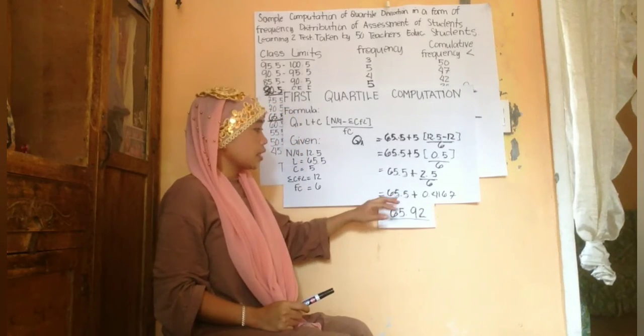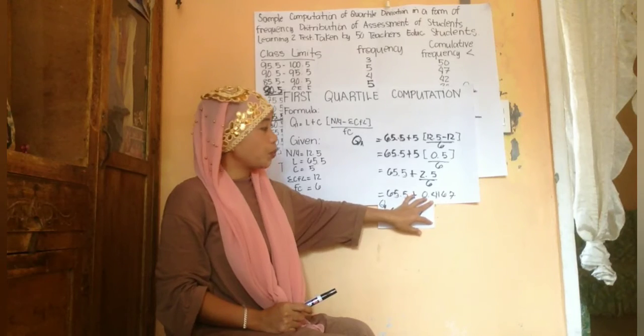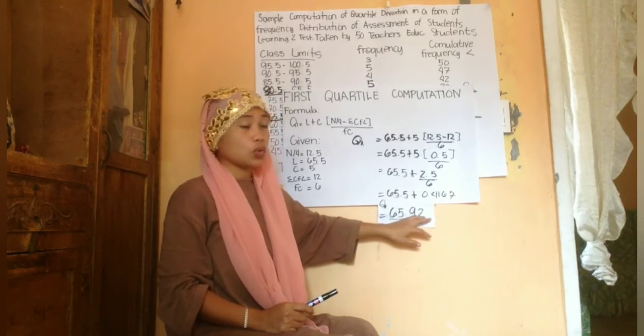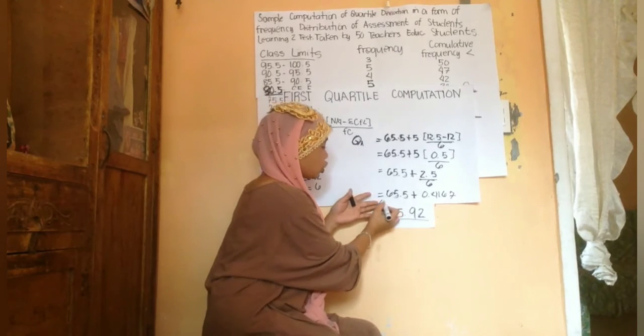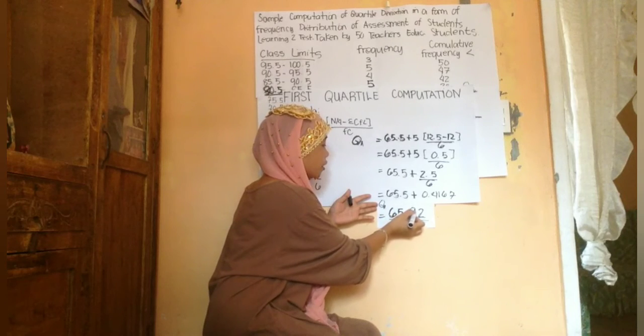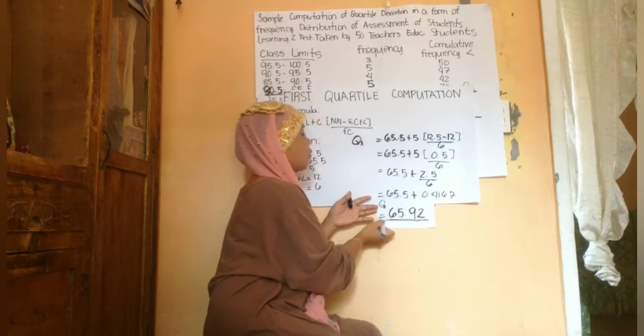And the next is add 65.5 plus 0.4167 equals 65.92. So this is the answer for the first quartile. 65.92. This is our first quartile.